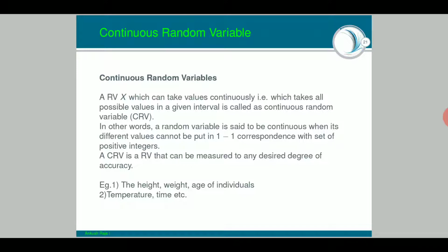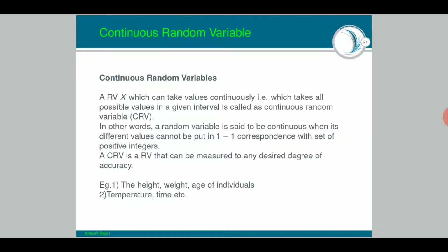If, associated to each event in the sample space, we can find all the values in a particular interval, then the random variable is not a discrete random variable, but a continuous random variable.